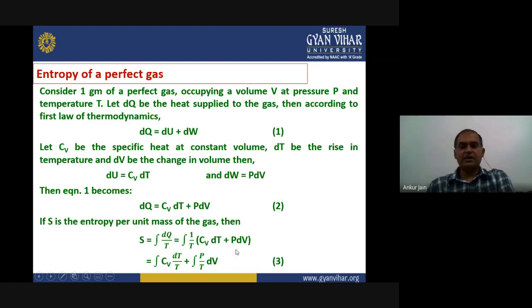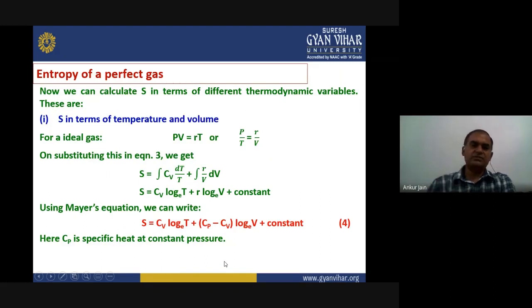If we separate it out into two different terms, what we get is the integration of Cv dT upon T plus the integration of P upon T into dV. That is our equation number 3.